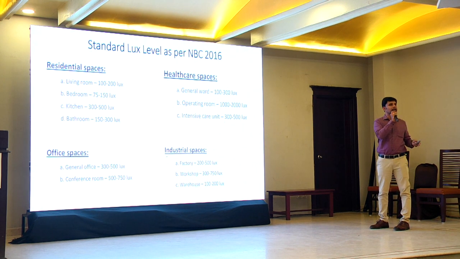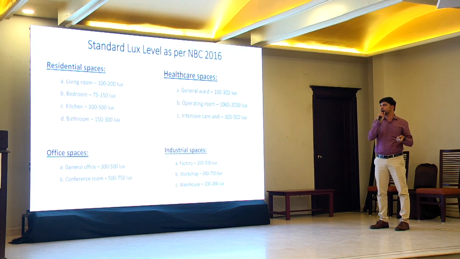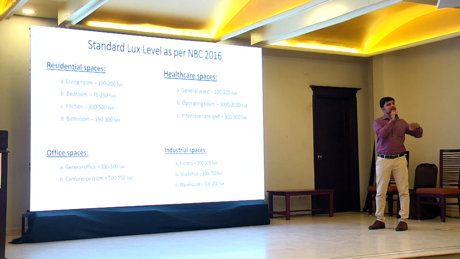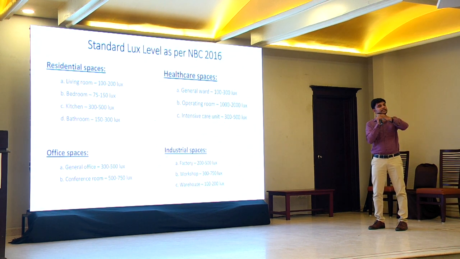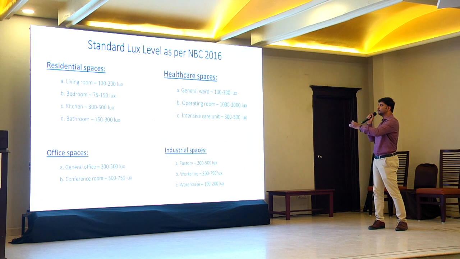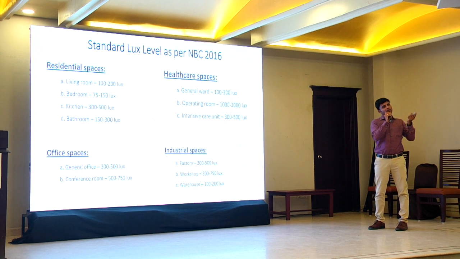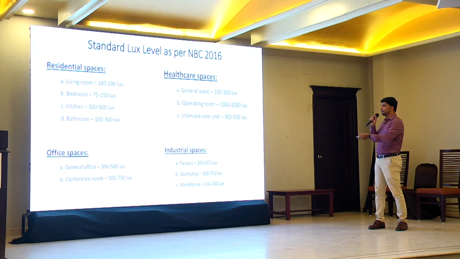Lux level means, if you say this room, in every place in this room we have a lux. We have a meter called a lux meter to measure this. If you go with the instrument everywhere, it will directly indicate the lux level. There are certain standards. Below these standards is a problem, and exceeding these standards is also a problem. So we should try to maintain this optimum lux level. Before going for any lighting, the first point is whether we maintain or meet this lux level. Then you can go for LED lighting and so on for energy efficiency.